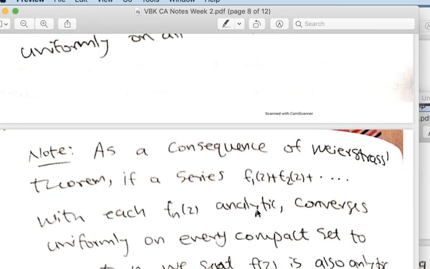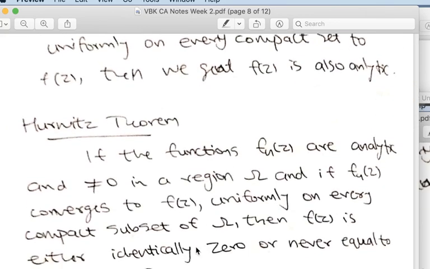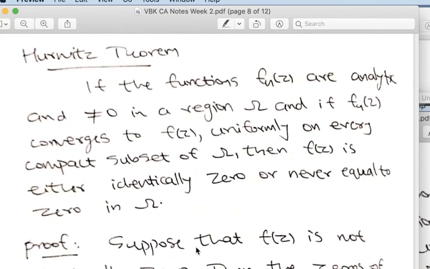Now, as a consequence, you can apply it for series. If each term in a series is analytic, then its limit will also be analytic. Now, Hurwitz's theorem tells you that if the f_n are analytic and non-zero in a region Omega and converge to f uniformly on all compact subsets of Omega, then f has only two choices. Either it is identically zero or never equal to zero.